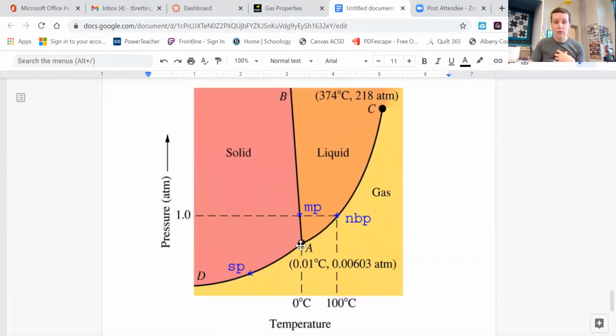When we look at water, here's our triple point. Again, melting, freezing, boiling, condensation, sublimation, deposition, all of that is happening at the triple point. All 3 phases exist at the triple point.